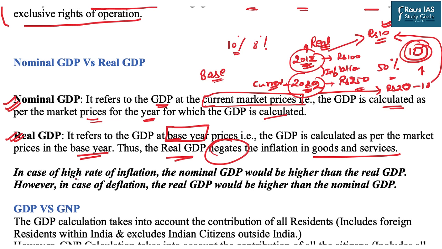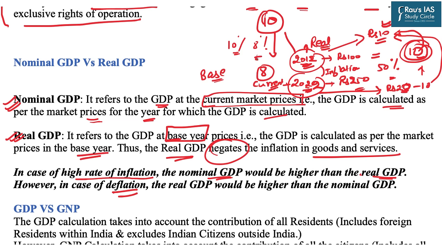In case of high rate of inflation, the nominal GDP would be higher than the real GDP. Correct? In this very example, because we have a positive inflation of 10 rupees, it is added to this 10 and we get today 20. However, in the case of deflation, that is the fall in the prices of product. Now in 2012, we had 10 rupees biscuit, but now because of the deflation in 2022, we have rupees 8 biscuit.